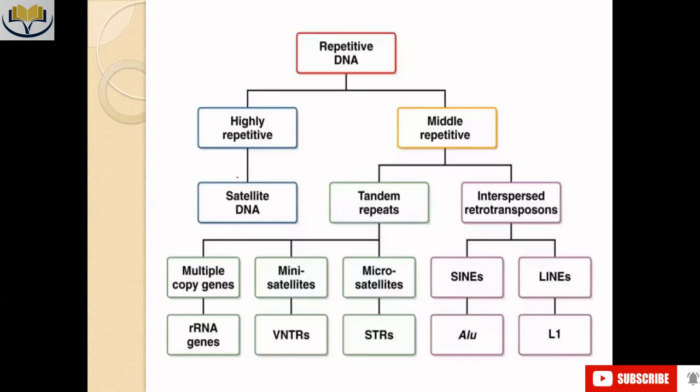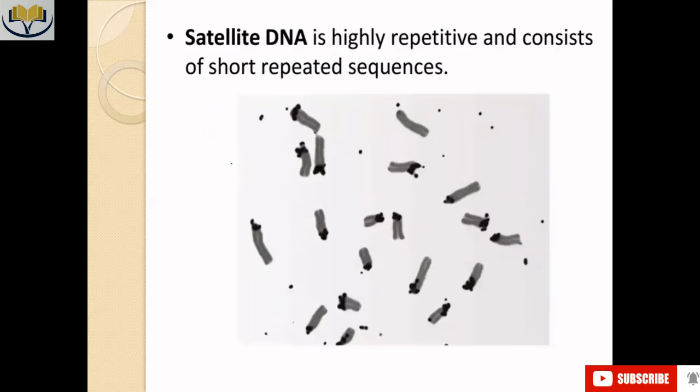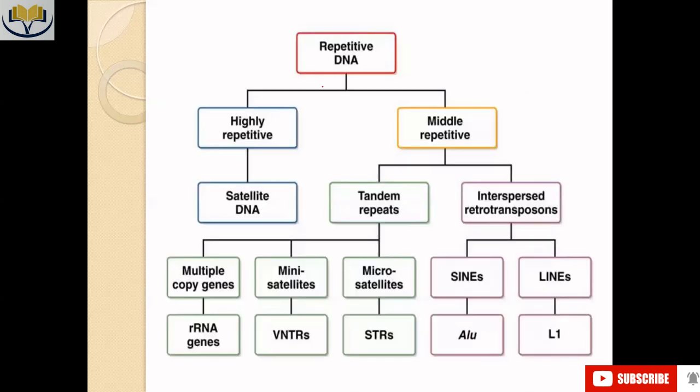There are different kinds of repetitive sequences. That includes highly repetitive sequence or middle repetitive sequence. Highly repetitive sequence also has satellite DNA. Middle repetitive sequence also has tandem repeats. Tandem repeats also have multiple copy genes which have rRNA part, minisatellites, that is VNTR, microsatellites, that is STRs, interspersed retrotransposons, that is SINE, LINE, ALU, and L1.